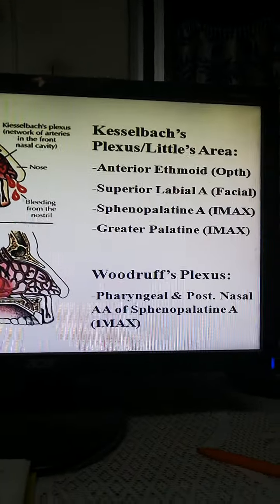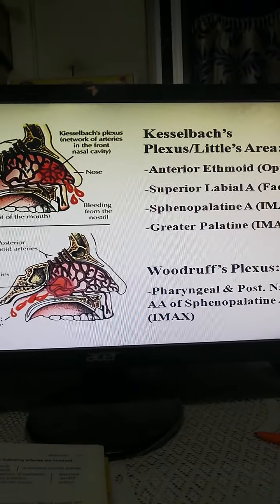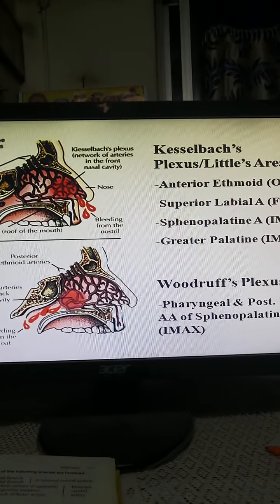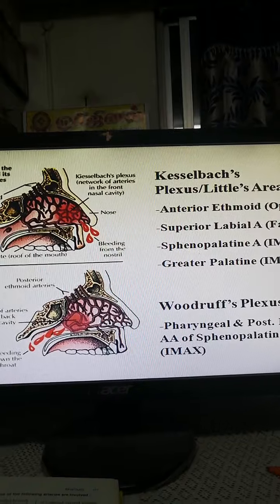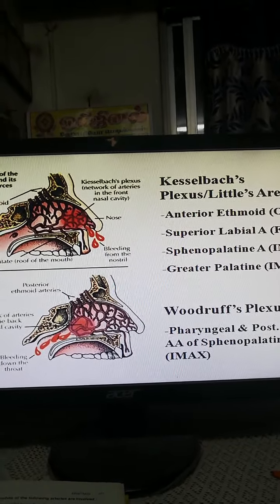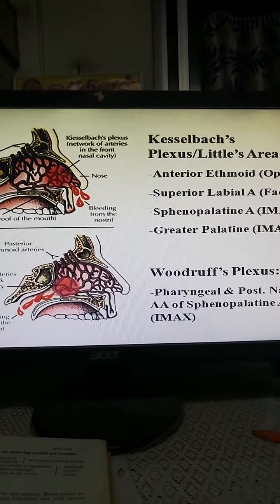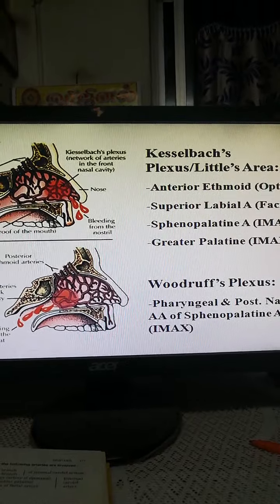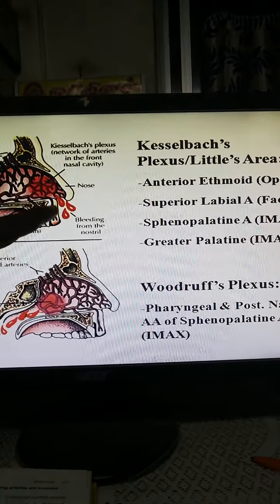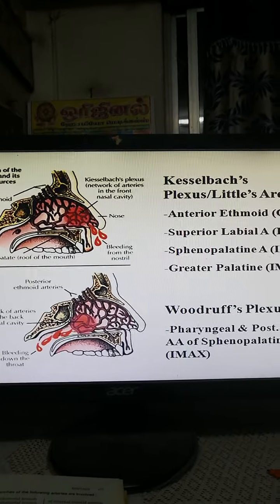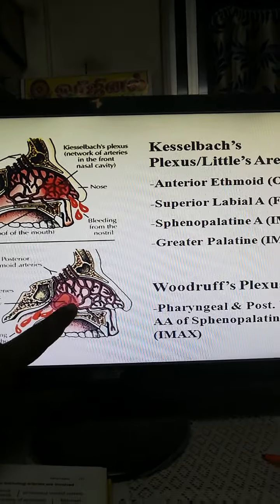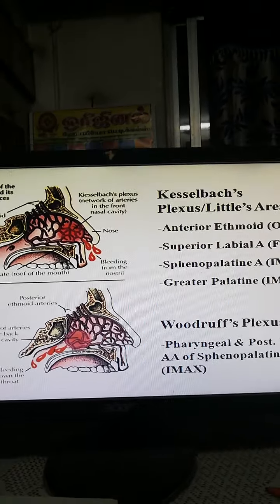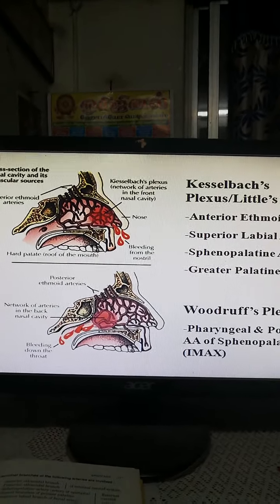This is the presentation. Kesselbach's triangle or Kesselbach's plexus or Little's area. In that, the anterior ethmoidal artery, superior labial artery, sphenopalatine artery, and greater palatine artery are involved in bleeding from the anterior aspect, that is the front of the nose. Suppose the bleeding occurs on the posterior aspect, the pharyngeal and posterior nasal branches of the sphenopalatine arteries are involved in the epistaxis process.